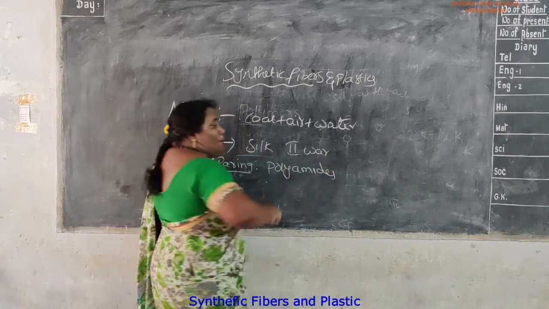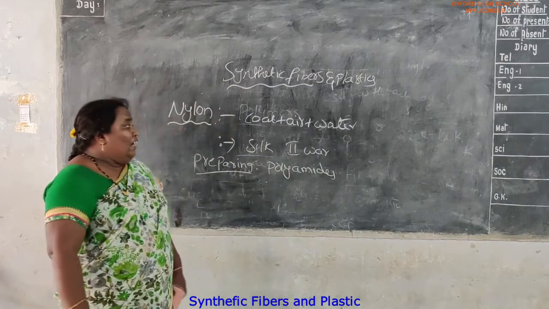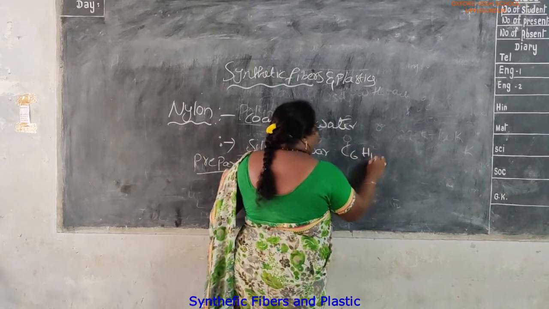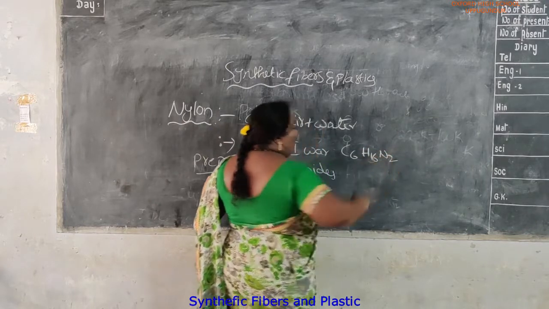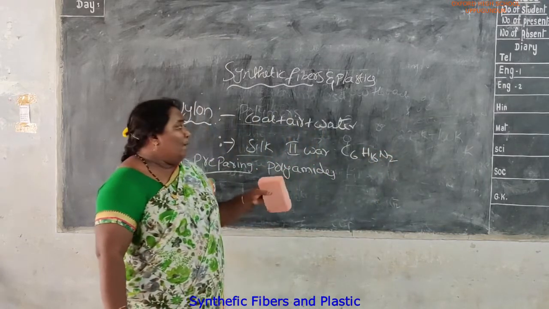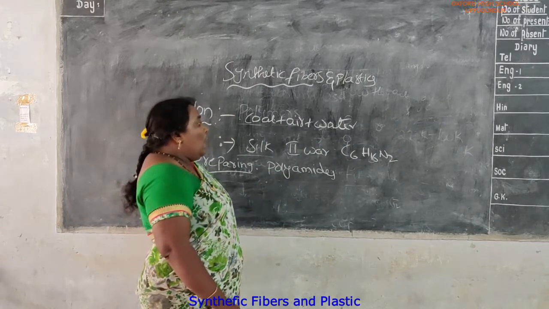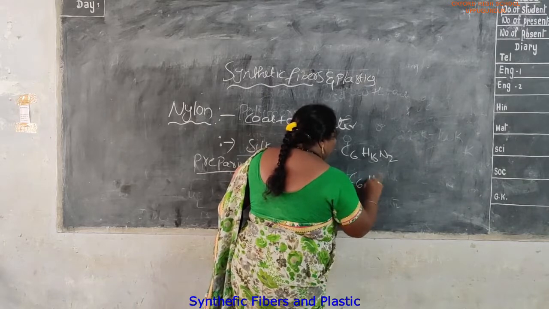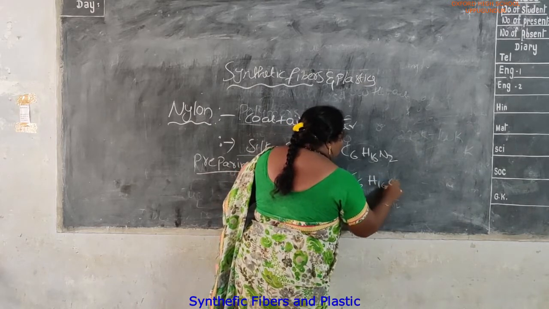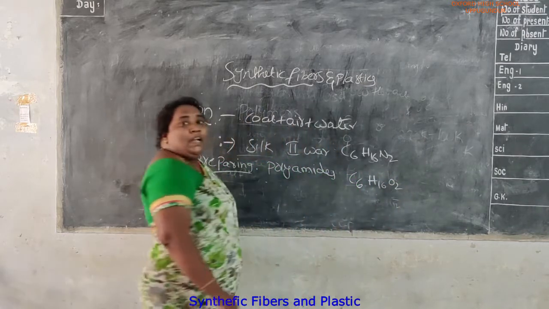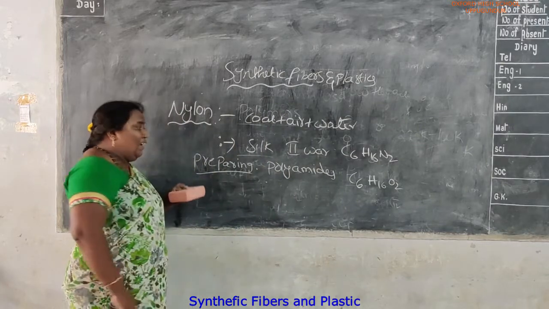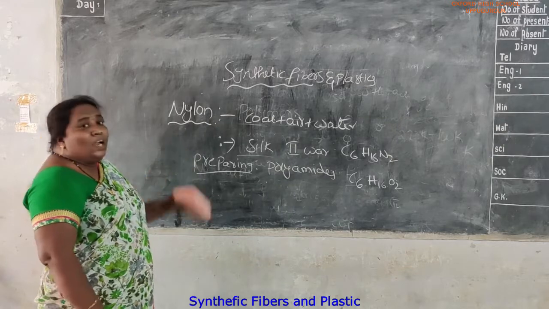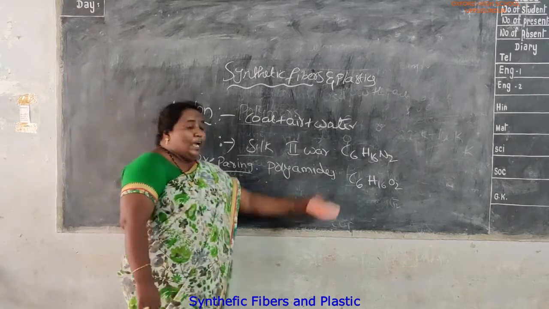These polyamides are prepared by using diamine, C6H16N2, and adipic acid.